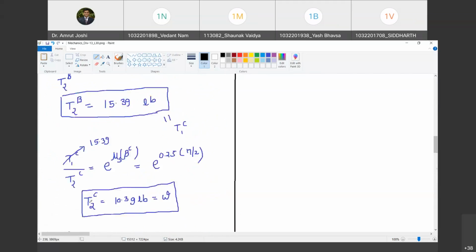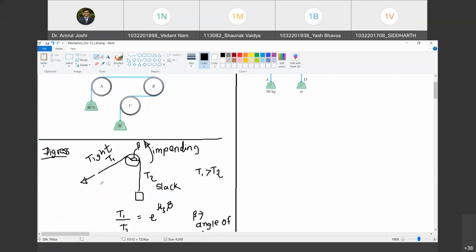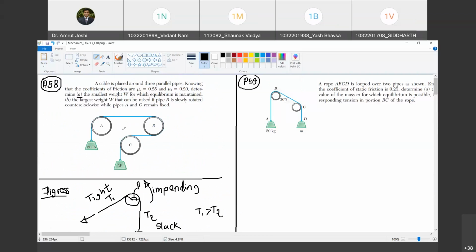So I hope you have understood this. Now, let me reiterate what is important. To locate the tight side and slack side, you need to know the direction of frictional force offered by the pipe on the belt. Do you agree with me? The frictional force arrow direction is the tight side, and the tail direction is the slack side. Are you with me?